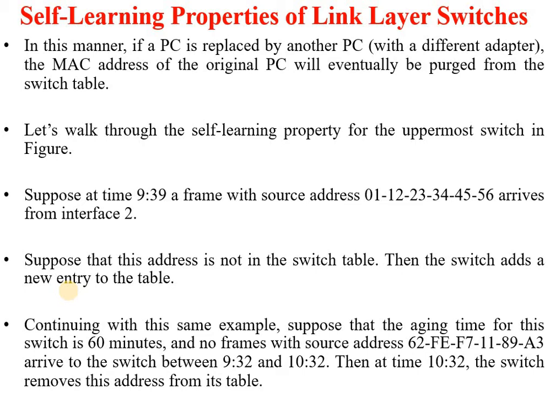Continuing with the same example, suppose the aging time for this switch is 60 minutes and no frame with this source MAC address arrives at the switch between 9:32 and 10:32. Then at 10:32 the switch removes this address from its table. So we add one entry of a MAC address and provide some time, and if nothing is received after this time, the switch table removes this entry. This is how the switch table automatically adds and removes entries based on the situation. This is how the table is created, and that is why it is called the self-learning property of switches.